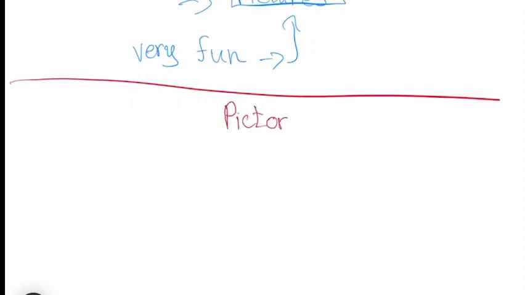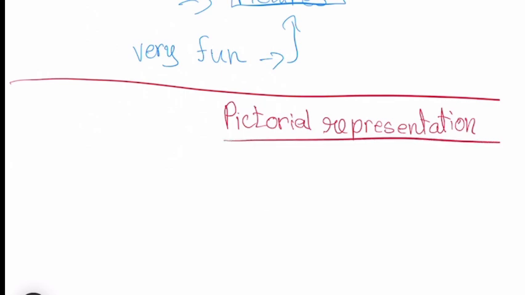Pictorial representations. Maybe I'll cover half of this chapter today or more than half, then in the next video I'm going to complete the chapter, including giving some questions also. So, very fun. Pictorial representation of some number sequences is very easy.